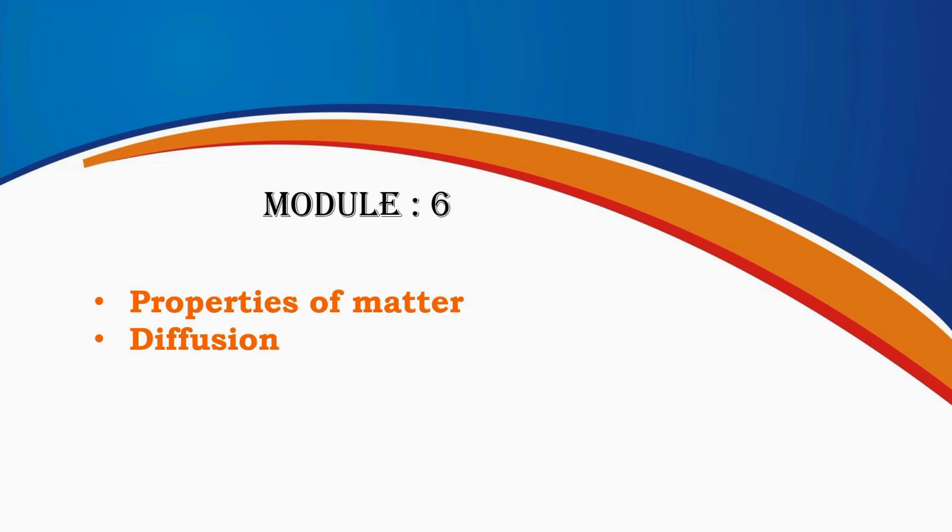Welcome to Module 6. In this module, we continue exploring the amazing properties of matter. One of the most important processes that helps us understand how particles move and mix is diffusion. Diffusion explains how particles spread from one place to another on their own, whether it's the smell of perfume spreading across a room or ink mixing in water without stirring. Let's dive deeper into this process and see how diffusion helps us understand the behavior of matter all around us.